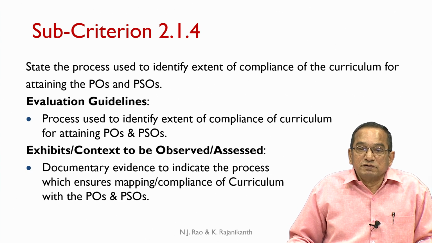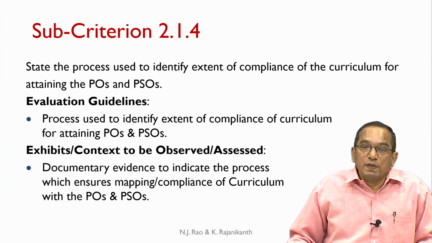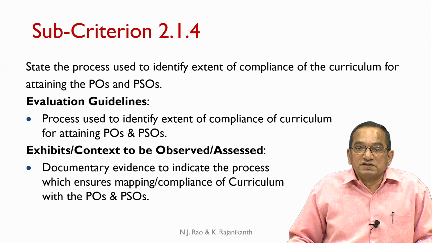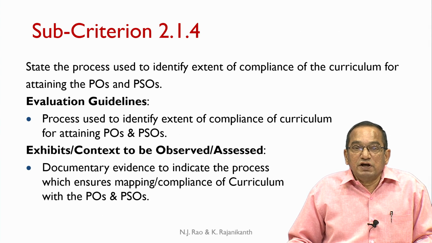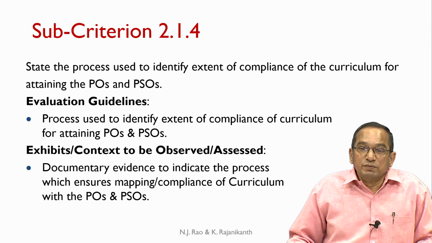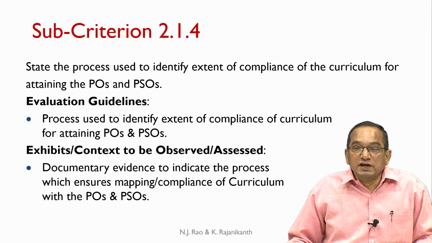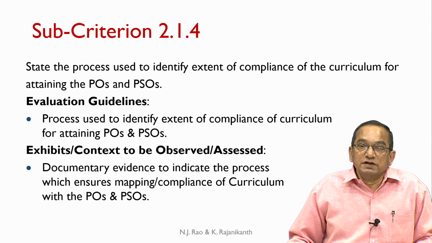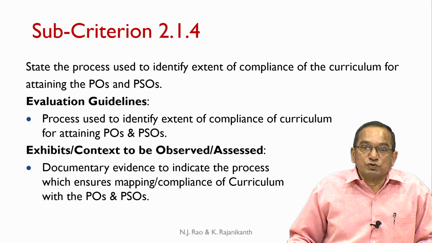The process must clearly show how the mapping is established between the curriculum and the POs and PSOs. And from this mapping, the department must be able to determine the extent to which the curriculum will enable the students to attain the POs and PSOs.